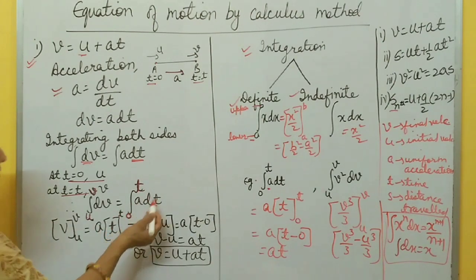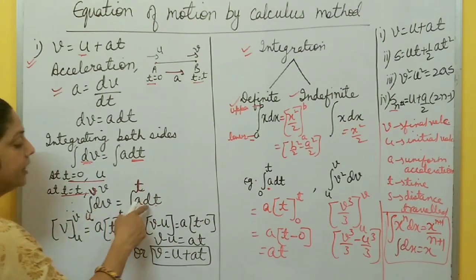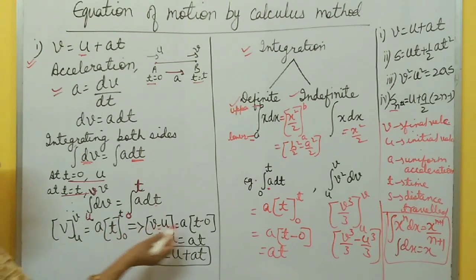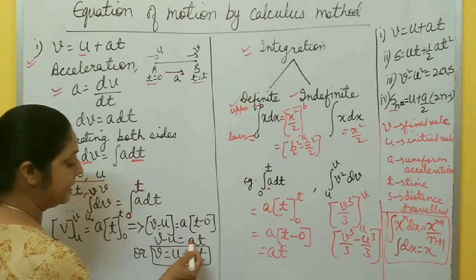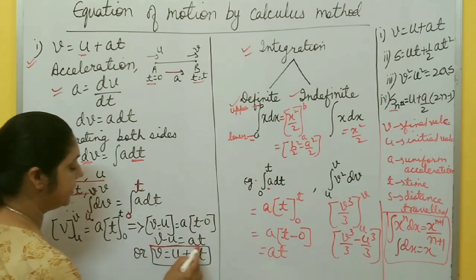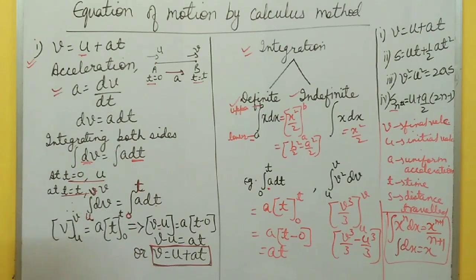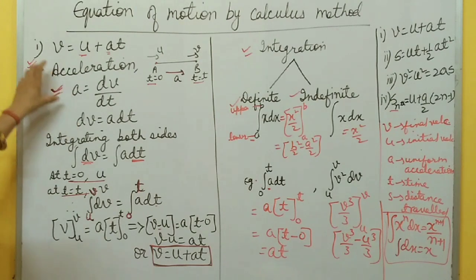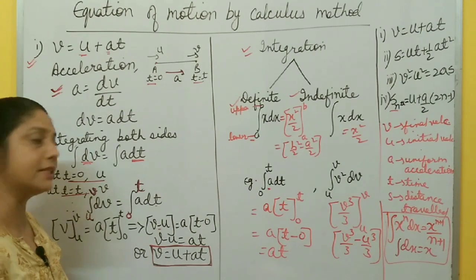a is constant, take it outside. Integration of dt is t, like integration of dv is v, lower limit then upper limit. Now you put the limits, upper limit minus lower limit, so in place of v it becomes v minus u. Here a times upper limit t minus lower limit 0, so at minus 0. This becomes v minus u equal to at, or you can say v equal to u plus at. Hope it's clear. You start from the definition of acceleration, because I want a here, then integrate and also put limits. After integrating and putting limits, you get v equal to u plus at.